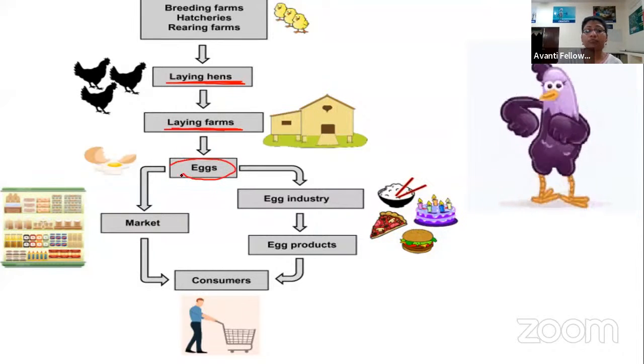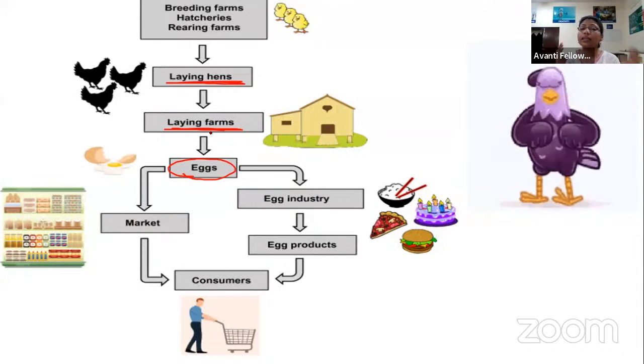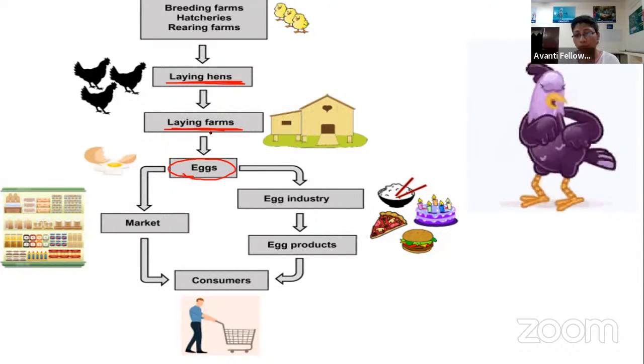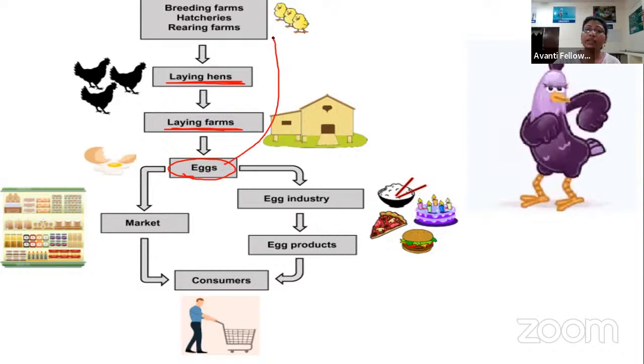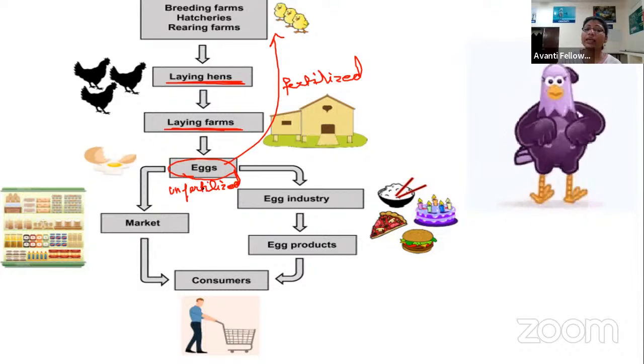Whenever they lay the egg, they go for the checking of it, whether the egg is fertile or not, right? If it is a fertilized egg, then they keep the eggs in the incubator so that the new chicks are formed, right? If the egg is fertilized, it is kept in the incubator to develop the chick. But if the egg is unfertilized, then the egg is sold into the egg industry or in the market.